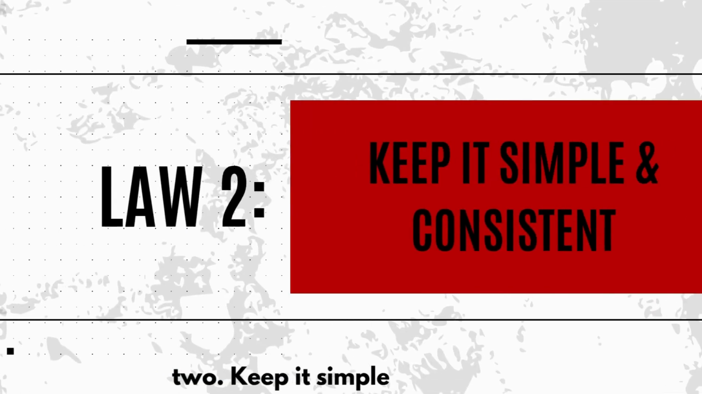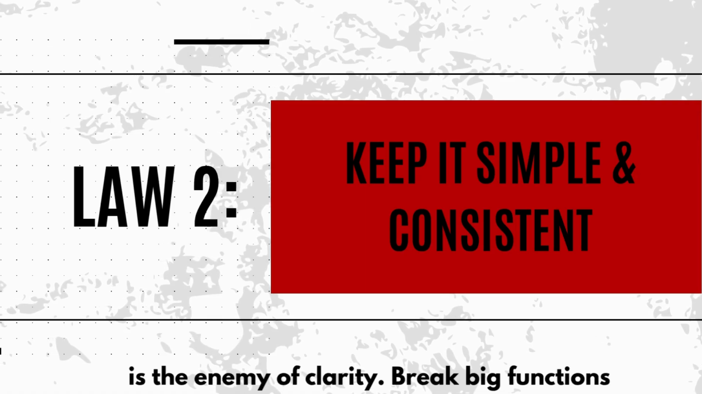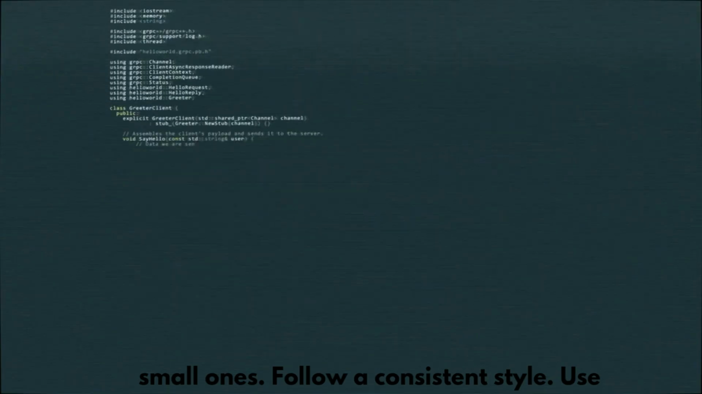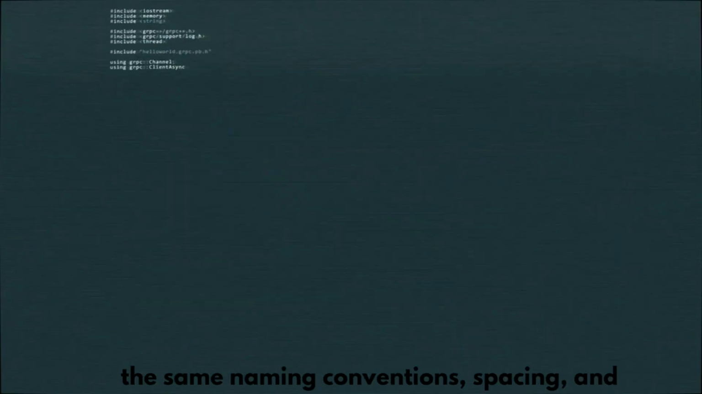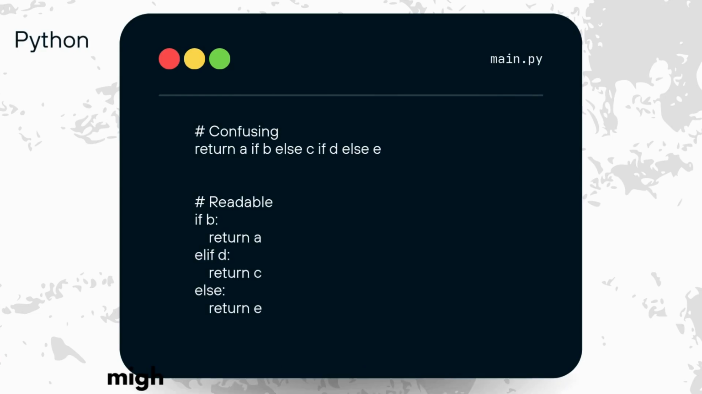Law 2. Keep it simple and consistent. Complexity is the enemy of clarity. Break big functions into small ones. Follow a consistent style. Use the same naming conventions, spacing, and structure throughout. Clever one-liners might impress your friends, but they'll confuse your teammates. Readable code always wins.